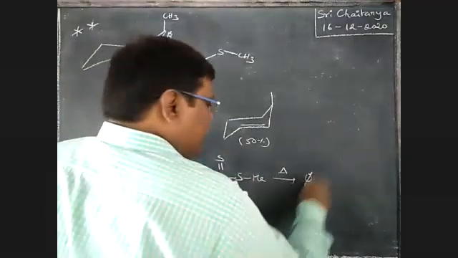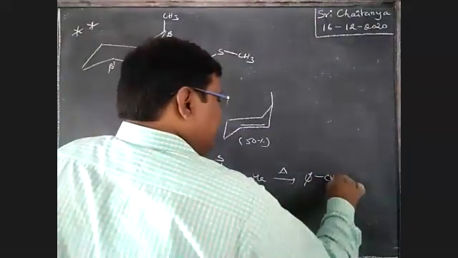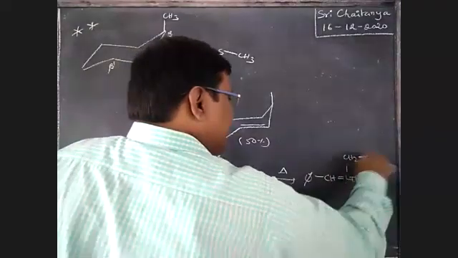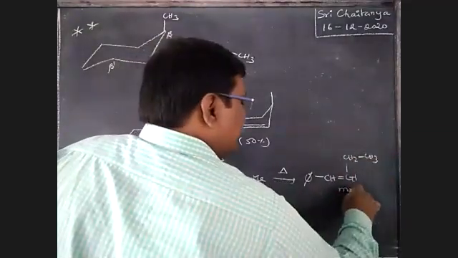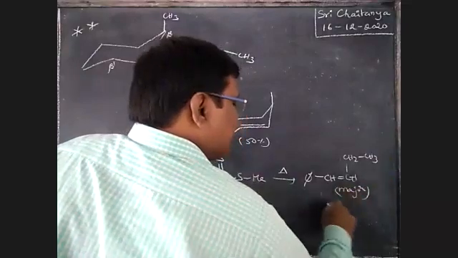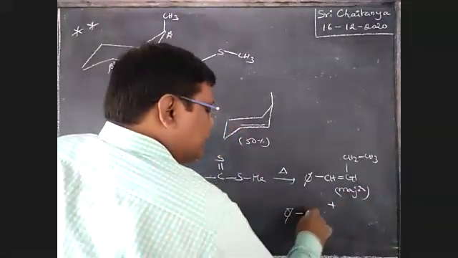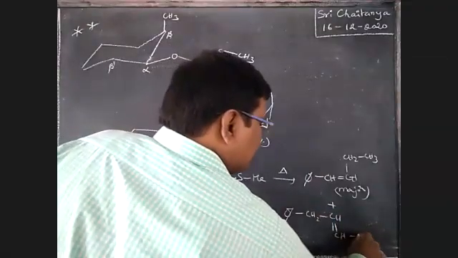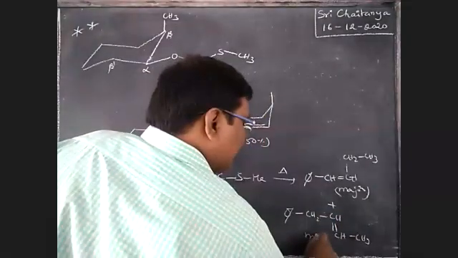Our answer is 5 CH double bond CH CH2 CH3. It is major, plus 5 CH2 CH double bond CH CH3, and it is a minor one.